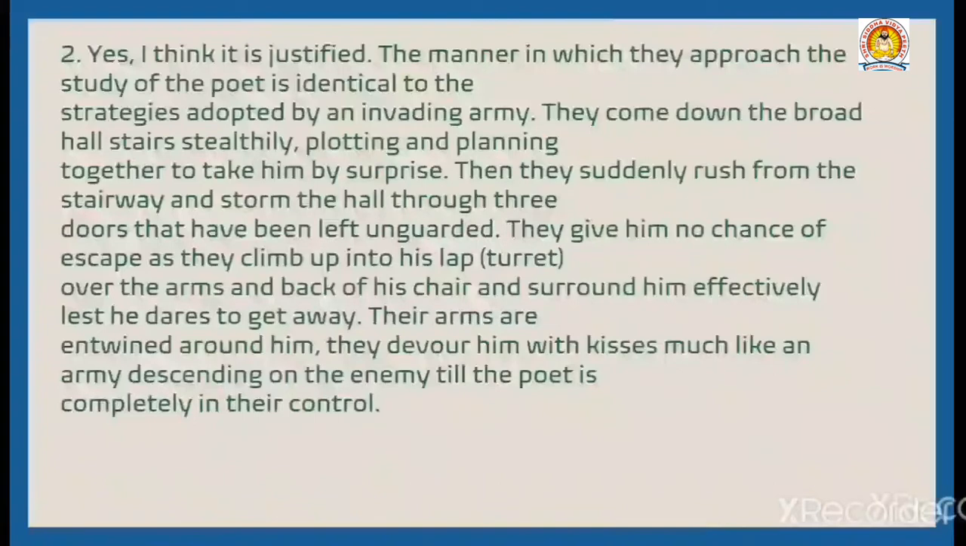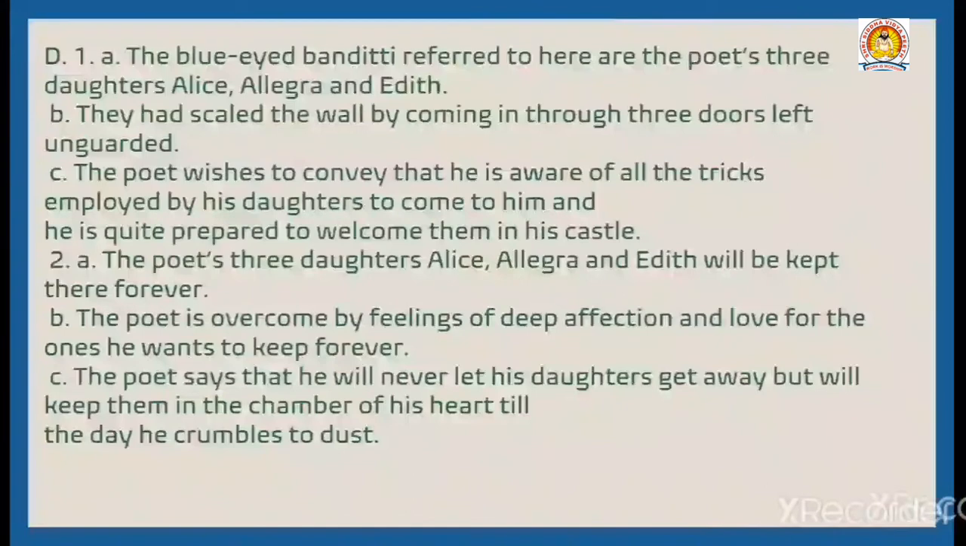Then they suddenly rush from the stairway and storm the hall through three doors that have been left unguarded. They give him no chance of escape as they climb up into his lap, turret, over the arms and back of his chair, surround him effectively lest he dares to get away. Their arms are entwined around him. They devour him with kisses, much like an army descending on the enemy, till the poet is completely in their control. Move on to the next one.